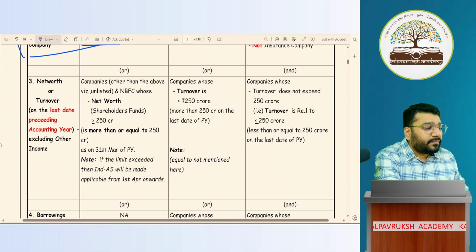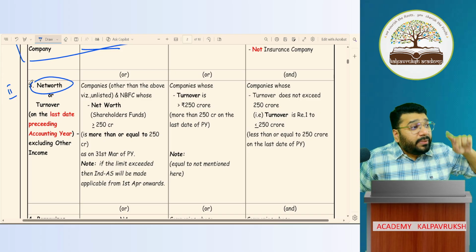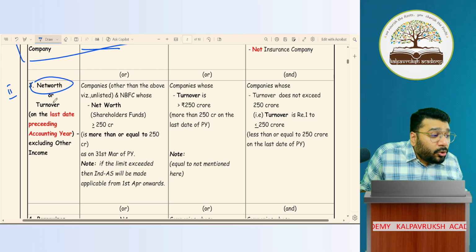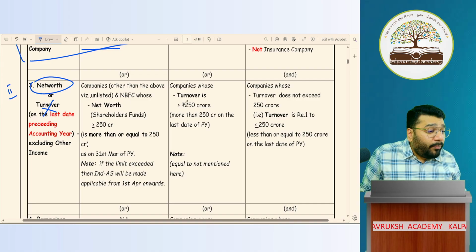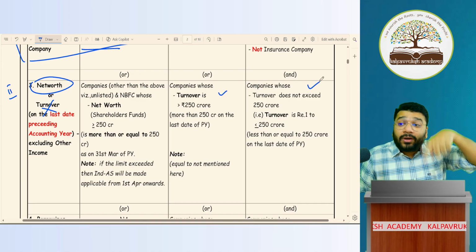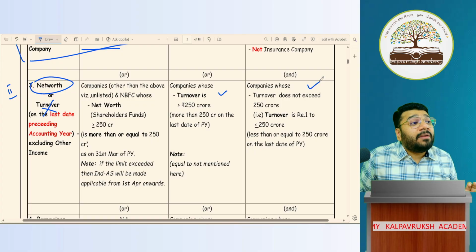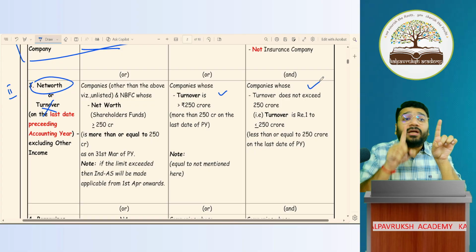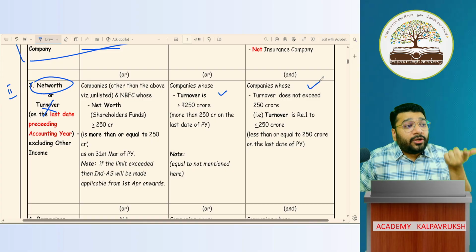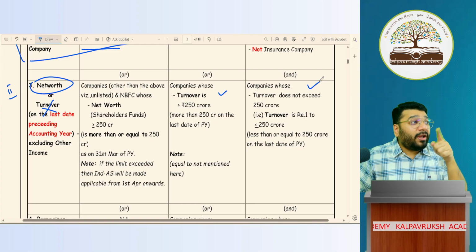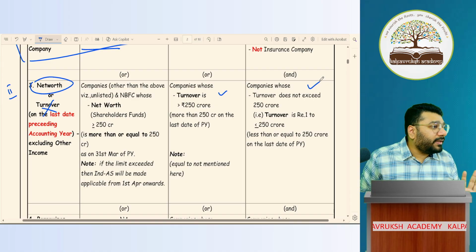Second criteria is net worth criteria. For applicability of Ind-AS, I will only check net worth. Turnover is irrelevant. So then why did you write turnover there? Because in the same point, I have to cover non-SMC and SMC. For them, what is relevant? Turnover is relevant. So my question to all of you, when I look into applicability of Ind-AS, whether net worth is relevant or turnover is relevant, net worth is relevant. Turnover is not relevant. However, when I look into applicability of AS for SMC or non-SMC, what is relevant? Turnover is relevant. Net worth is not relevant. Got it? Not got it?